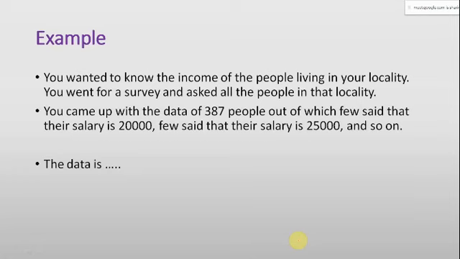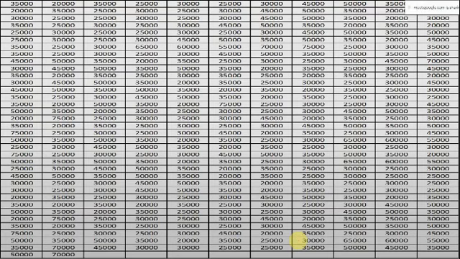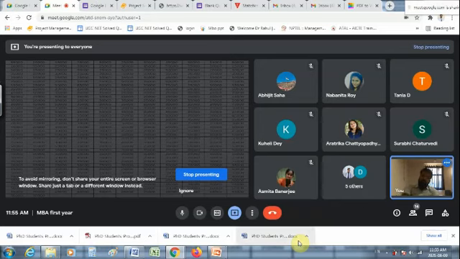How many people have responded? 387 people have responded, and you have got your data. And the data is this. Are you able to see it? Yes, sir.